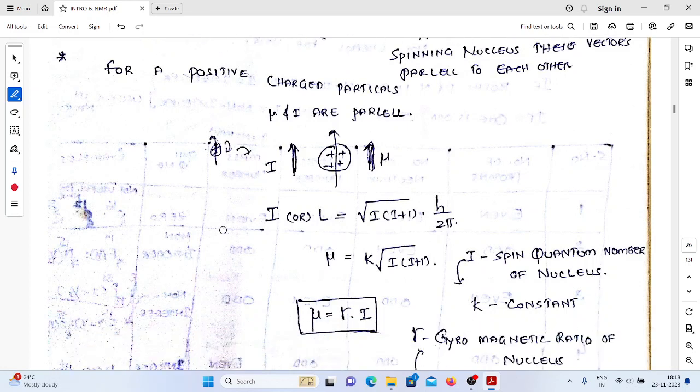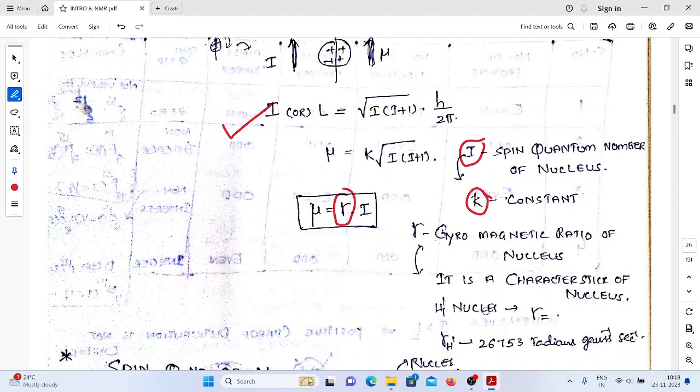So this is the relation between the angular momentum and magnetic moment. By using these equations, we can calculate. Here I is the spin quantum number of the nucleus. K is the constant, and from that we get gamma, the gyromagnetic ratio.